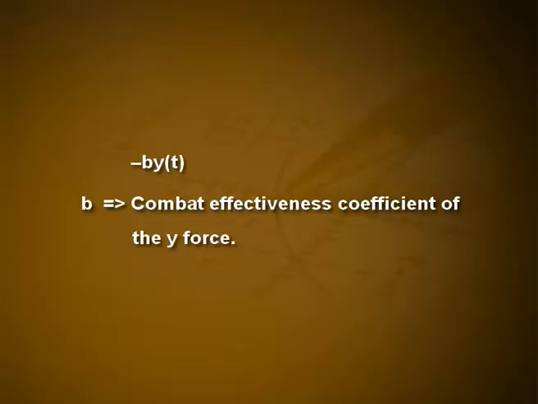Now, a conventional force operates in the open, and Lanchester assumes that every member of such a force is within kill range of the enemy. It is also assumed that as soon as the conventional force suffers a loss, fire is concentrated on the remaining combatants. Under these conditions, Lanchester proposes for a conventional X force a combat loss rate of the form minus b y(t), where b is the combat effectiveness coefficient of the Y force.